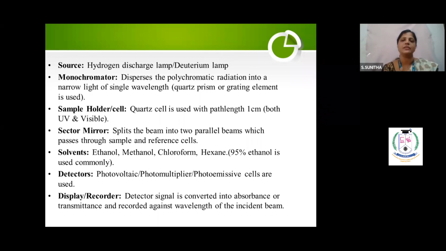Whatever you got, that light signal is converted into electrical signal. Those electrical signals will go to the computer, because the computer records only the electrons, the current. It will see only the coding system. That coding system will be converted. It will take the absorbance or transmittance, both. A solution which has 100% absorbance will have 0% transmittance. Both can be correct, but absorbance A is equal to 1 by T. Absorbance and transmittance are inversely related to each other. So that absorbance or transmittance is recorded against the wavelength of the incident beam.